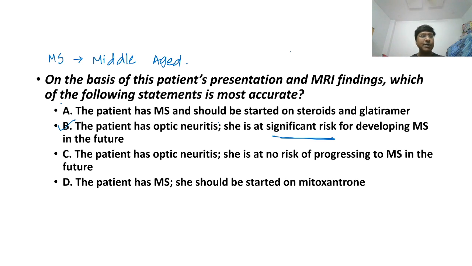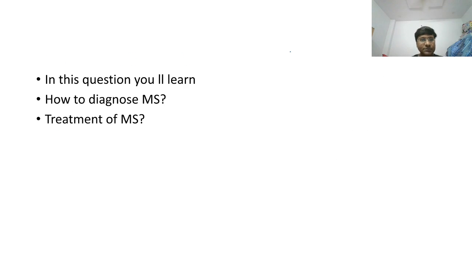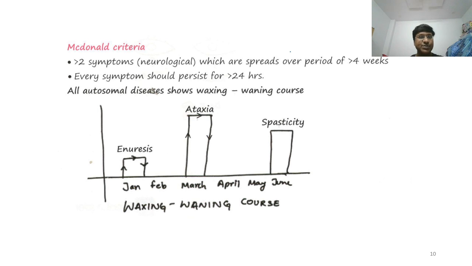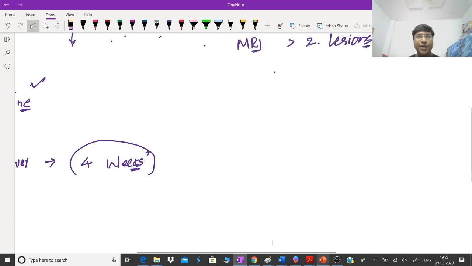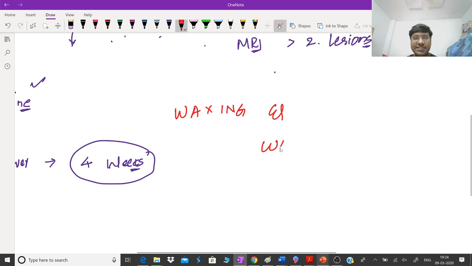Right now, some of you are asking me about waxing as well as waning. So, what do you understand by the word waxing? Waxing and waning of the symptoms.